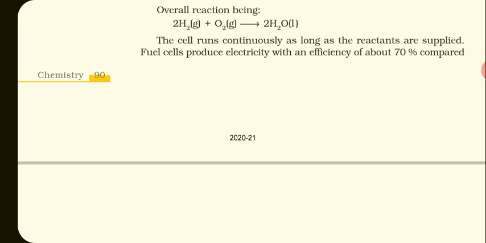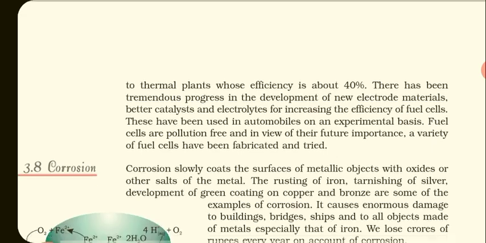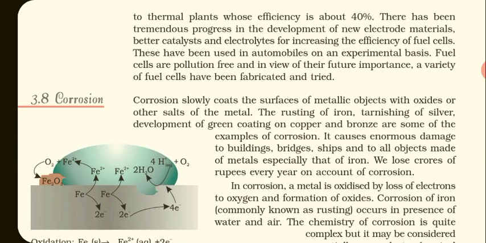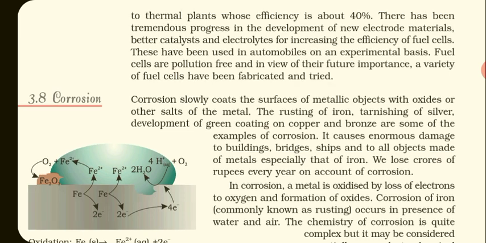The cell runs continuously as long as the reactants are supplied. Fuel cells produce electricity with an efficiency of about 70% compared to the thermal power plant whose efficiency is about 40%. So fuel cells are 30% more efficient.